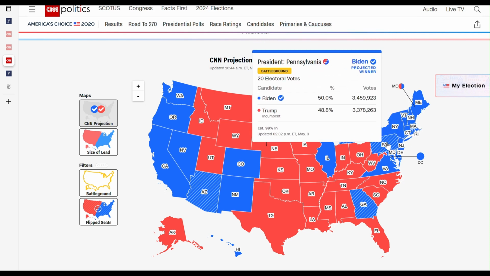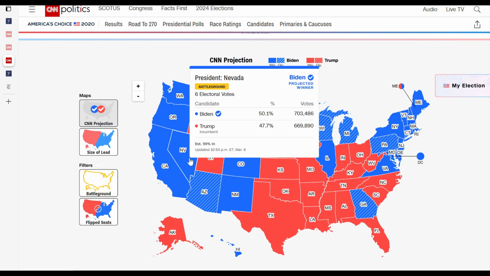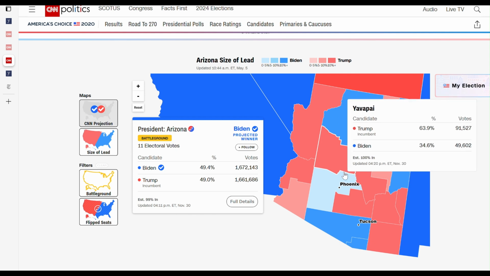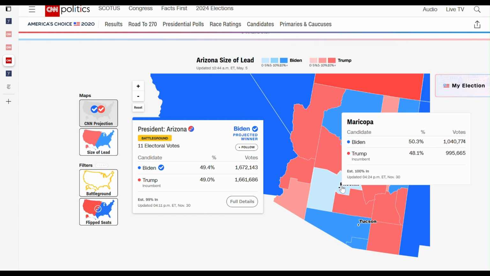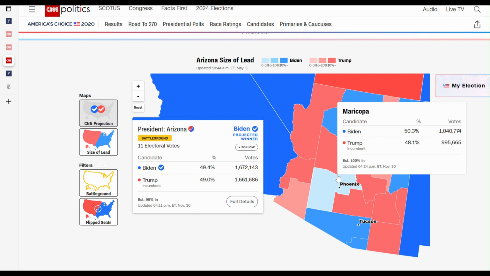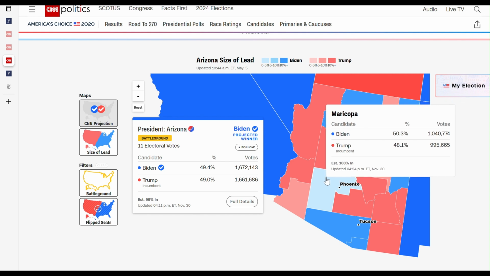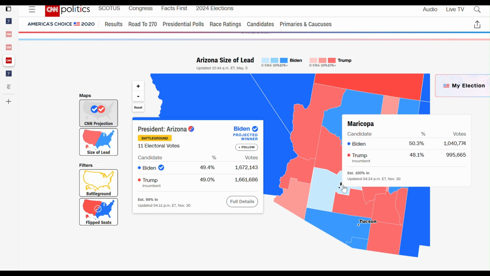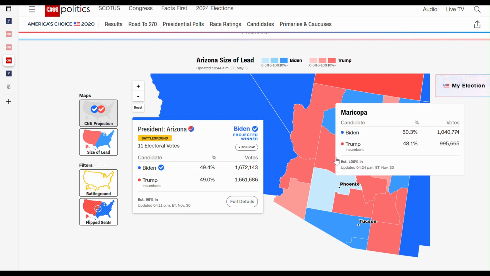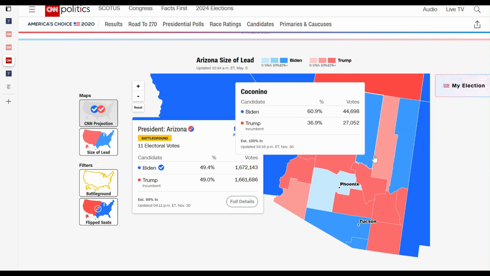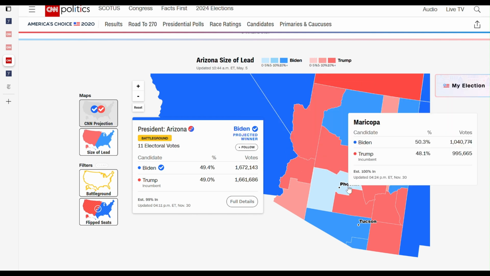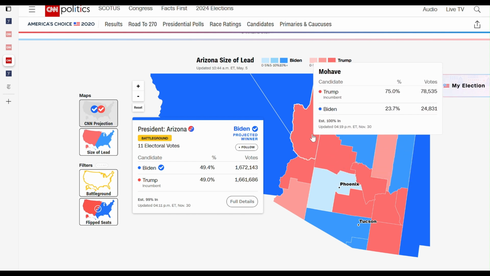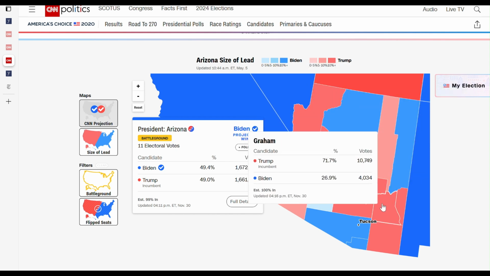So now we're going to take a look at the very swing states, starting from here in Arizona and Nevada in the southwest. So you see that those states are really urban, all right? The state of Arizona with the Maricopa County, fast-growing county. Again, the urban population right here is really able to offset all those other rural counties right here in the state. You see Biden was able to win Maricopa County by just 3 points, but then won the state despite all those other red right here.